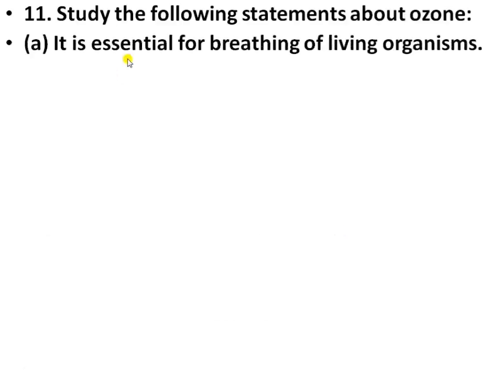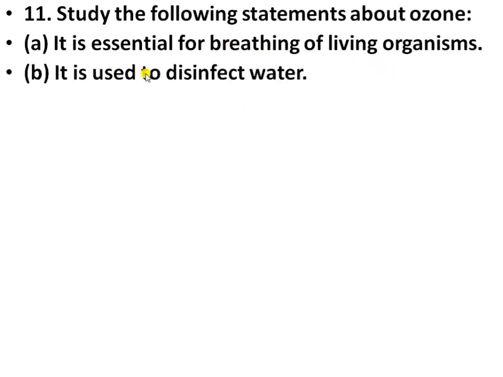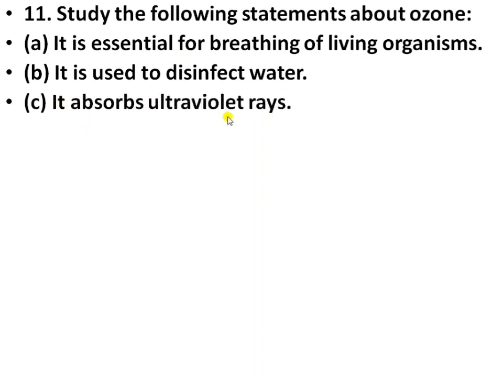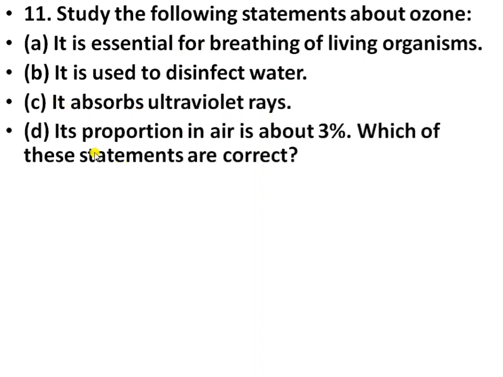Question number 11. Study the following statements about ozone. A: It is essential for breathing of living organisms. B: It is used to disinfect the water. C: It absorbs the ultraviolet rays and its proportion in air is about 3%. Which of the following statements are correct?